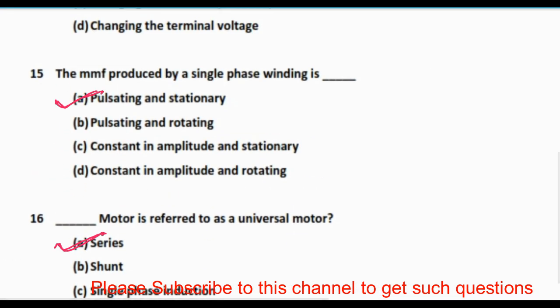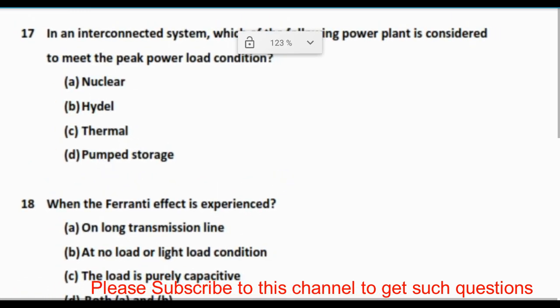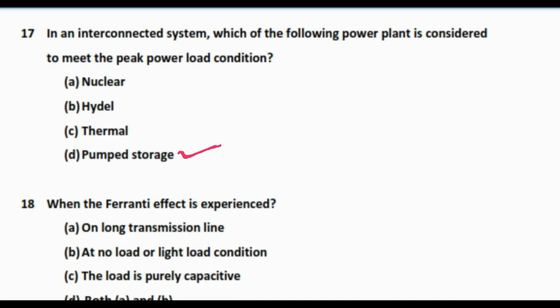So the next question is question number 17. In an interconnected system, which of the following power plants is considered to meet the peak power load condition? So in case of peak power load condition, generally we use pumped storage plant. So remember this one, pumped storage is an important thing for exams, and remember this is the storage plant which is used to meet the peak load. So this one is important for many exams.